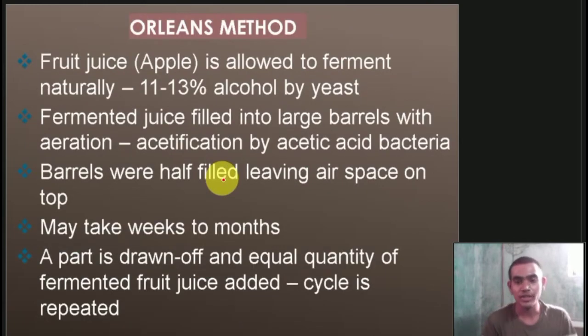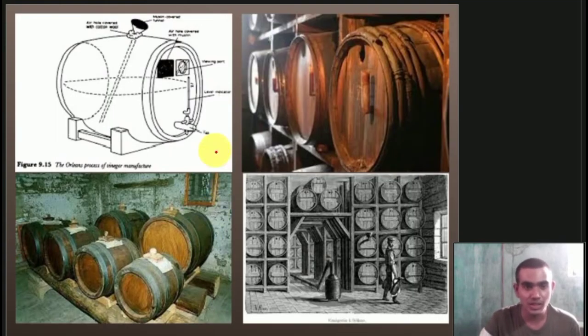So the Orleans method. Fruit juice, apple, is allowed to ferment naturally to 11 to 13% alcohol by yeast. Then the fermented juice is filled into large barrels with aeration, for acidification by acetic acid bacteria. Then barrels are half filled, leaving air space on top. It may take a few weeks to months. A part is drawn off and an equal quantity of fermented fruit juice is added. Then the cycle is repeated. So this is the Orleans method.